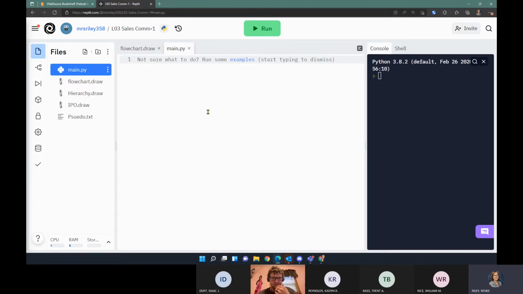So for this program, the first thing I want are some comments. And I remember that I could do the 3 single quotes to do block comments in Python. So remember, when we're coding in Python, we're creating scripts that are executed by the Python interpreter. And this script is going to be the sales commission.